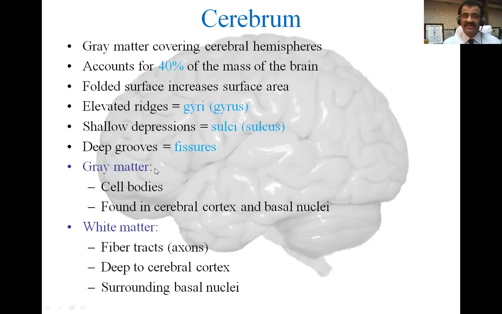Gray matter is called as gray because of its composition made up of cell bodies. Cell bodies contain nuclei, and because of nuclei you get a gray matter. And white matter is because of axons, and they are white myelinated fiber tracts. They are deep to the cerebral cortex.